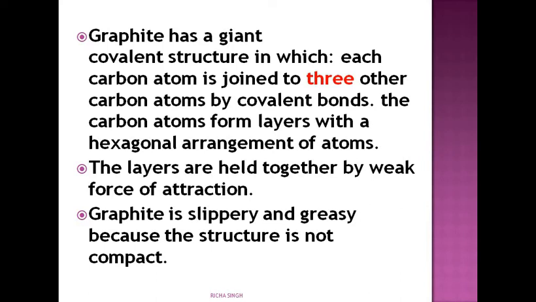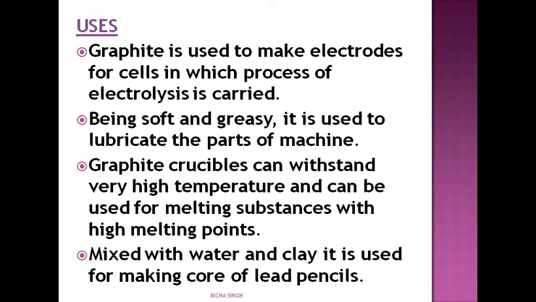Let's see the uses. Due to its good conductivity, it is used for making electrodes, and it is used as a lubricant also for lubricating the parts of machines. Then high temperature crucibles are also made from graphite, and a common use is making the core of lead pencils because it is slippery. So whatever you are writing, the graphite is coming on the paper. It is passing its marks on the paper.